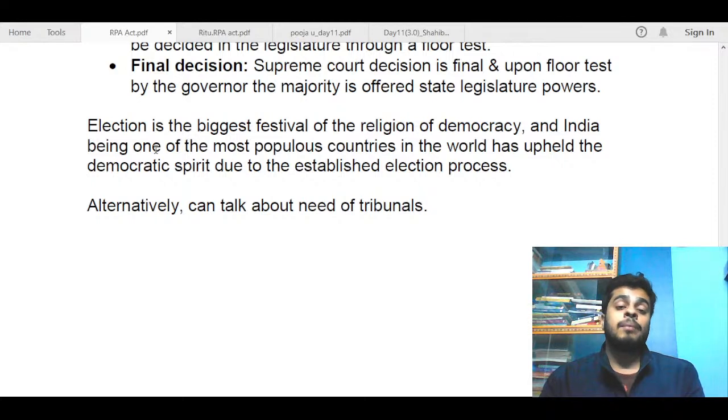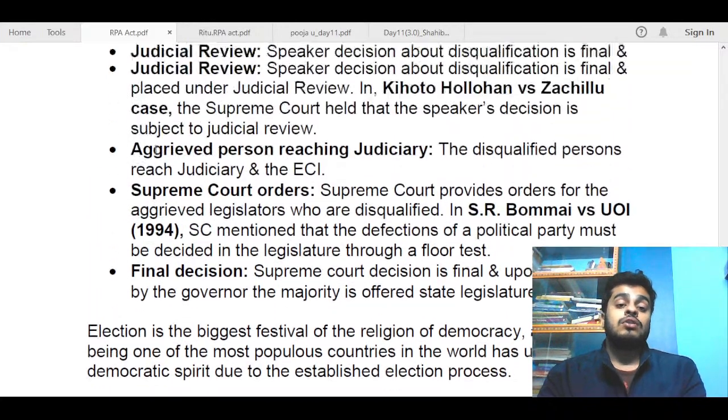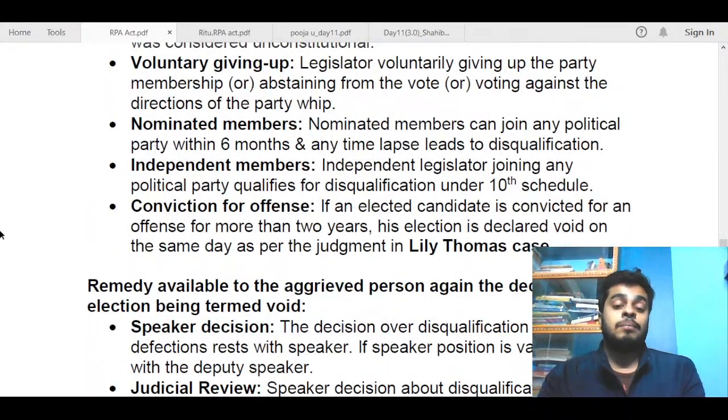You should have also remembered the process when, due to anti-defection law or something, an elected representative is disqualified. What are the remedies available to him, whether he can go to the Supreme Court or not, whether the Speaker's decision is under judicial review or not. Backed by Supreme Court cases, you should have mentioned all of that, and I think that should have been a sufficient answer. So basically, three parts were quite compulsory in this answer.